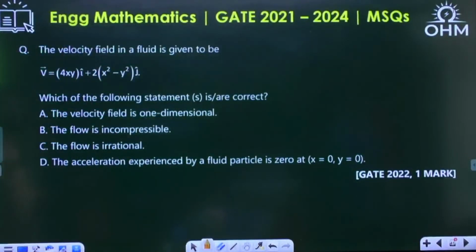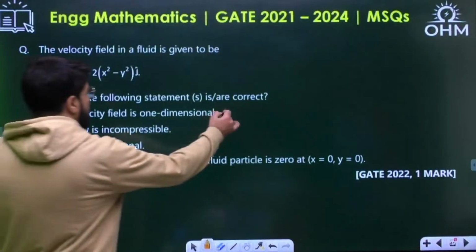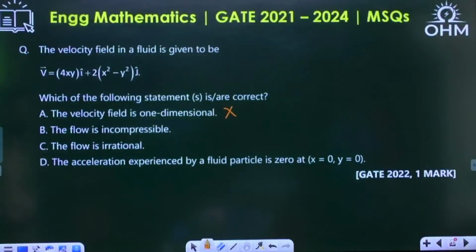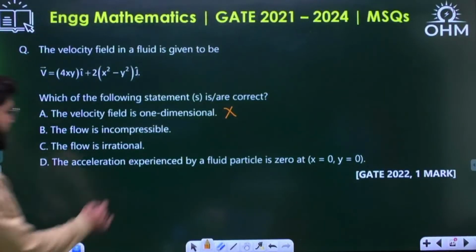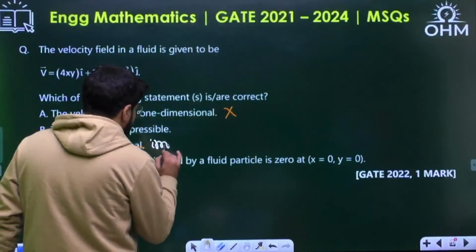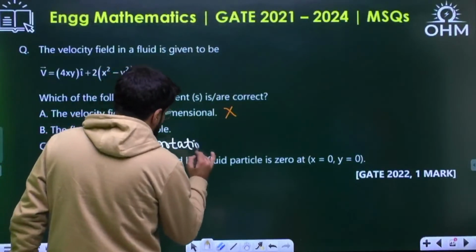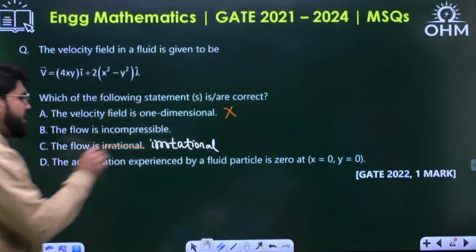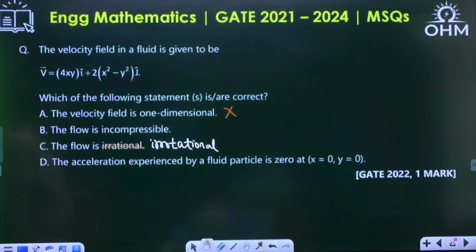Given the vector v, 4xy i cap plus 2x square minus y square, is it two variable 2D, is it 1D? No. Is it incompressible? Is it irrotational? It is not irrational, it's a wrong statement. It is irrotational, typo error. And the acceleration experienced by the fluid particle is 0 at x equal to 0, y equal to 0.